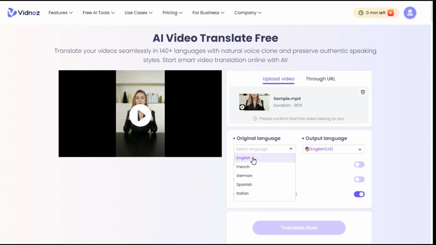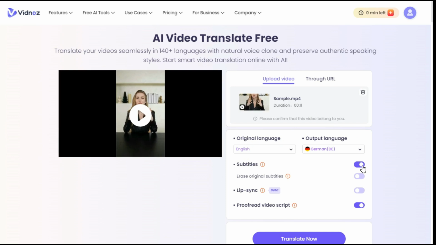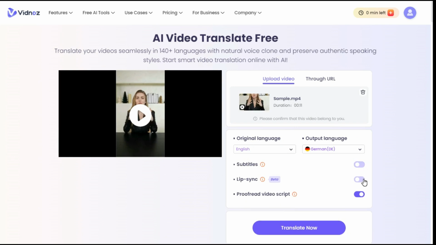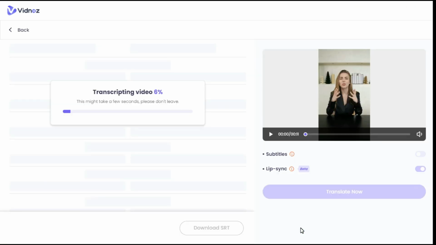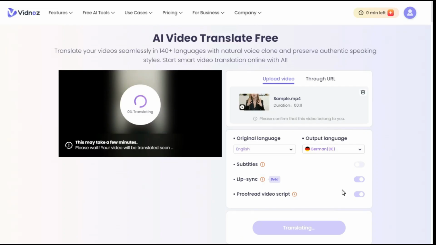This time we will select German as the output language. You can turn the subtitles option on if you want, but I leave it off. Turn on lip sync option. Click Translate Now button to start the transcripting video process. You can see that the process of transcription of the video is completed in a short time and its transcription is ready in German language. Click Translate Now button to start the translation process.